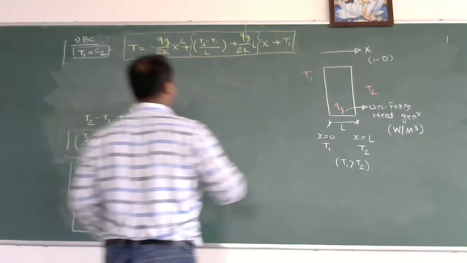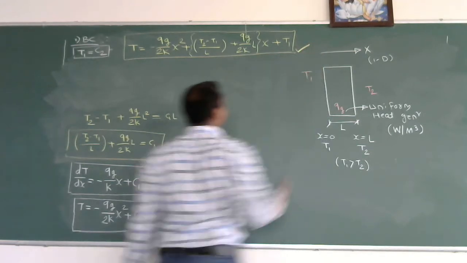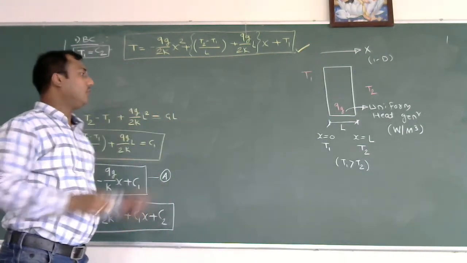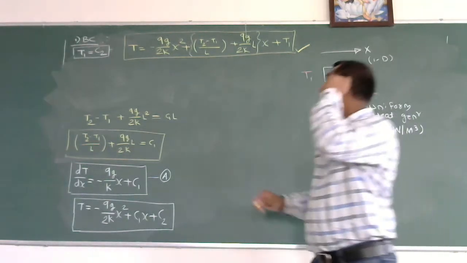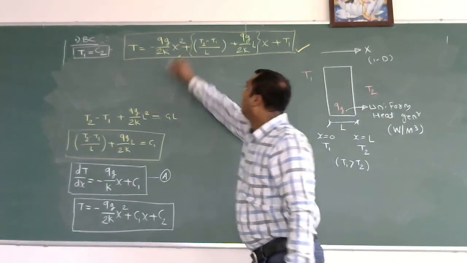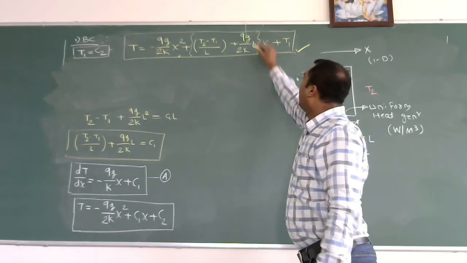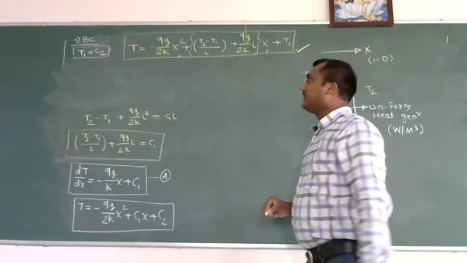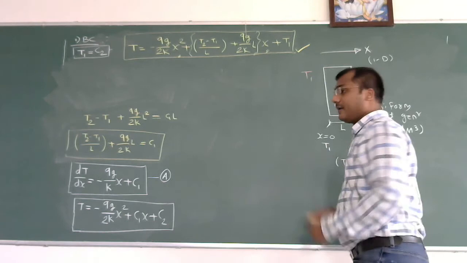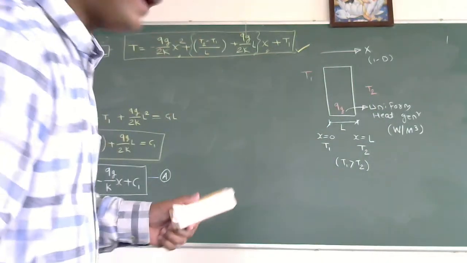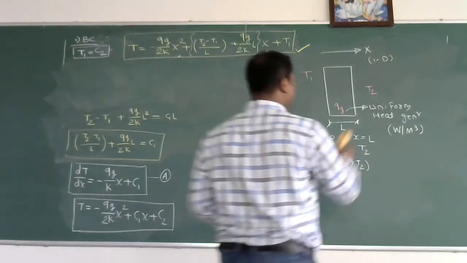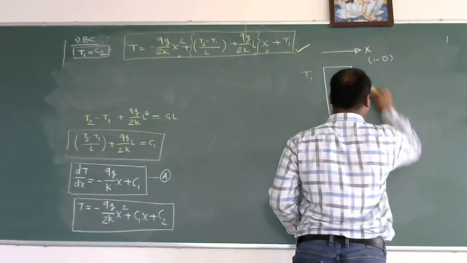Now this is the equation of the temperature distribution in this plane wall for the condition when T1 is greater than T2. You can observe that there is an x square term, it depends on L, and there is also an x term. It means that this is not a linear temperature distribution for sure. Now the next task is to find the location where we get the maximum temperature.